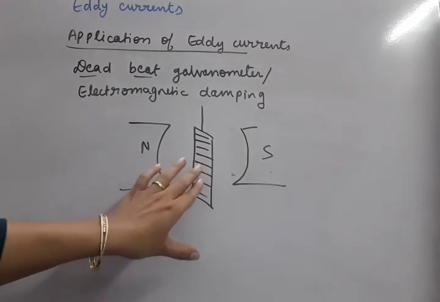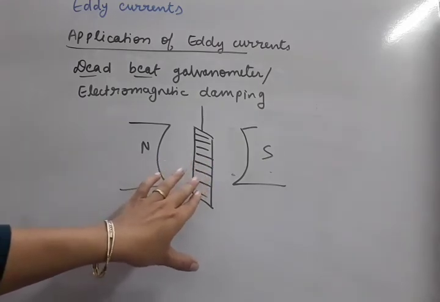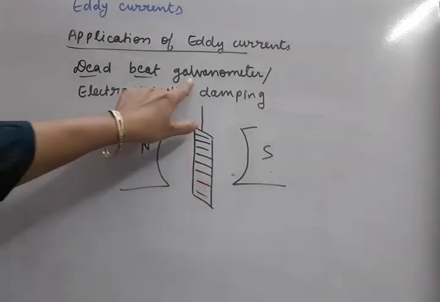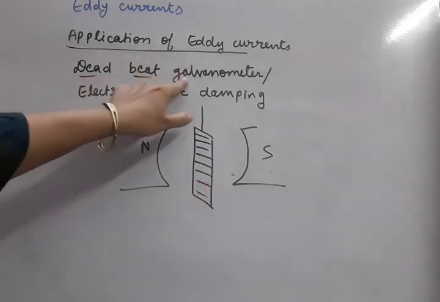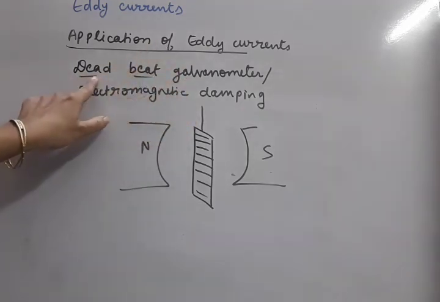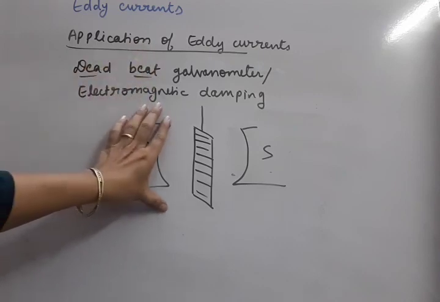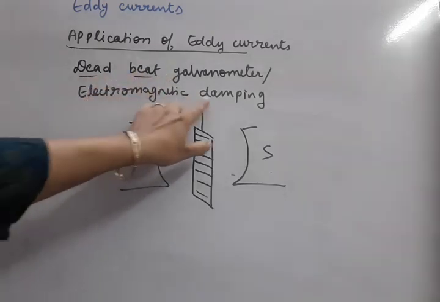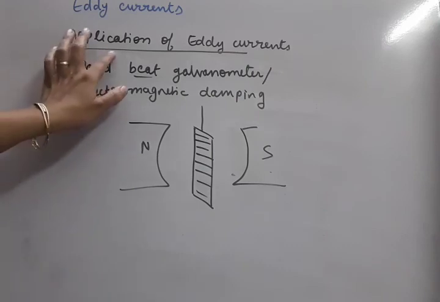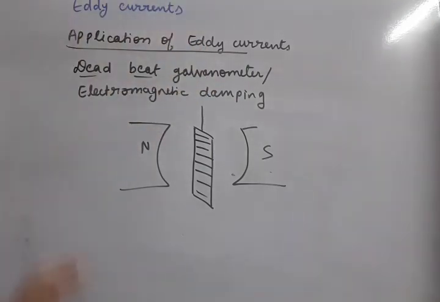Wherever with the help of eddy currents we are reducing the oscillations, that galvanometer can be known as a deadbeat galvanometer. Dead means stopped and beat means oscillations. So the same explanation you can write here under the heading deadbeat galvanometer or electromagnetic damping. So this is an application of eddy currents, and you can keep an idea of a few more applications of eddy currents like the brake system. This you can study from the NCERT book. Okay students,